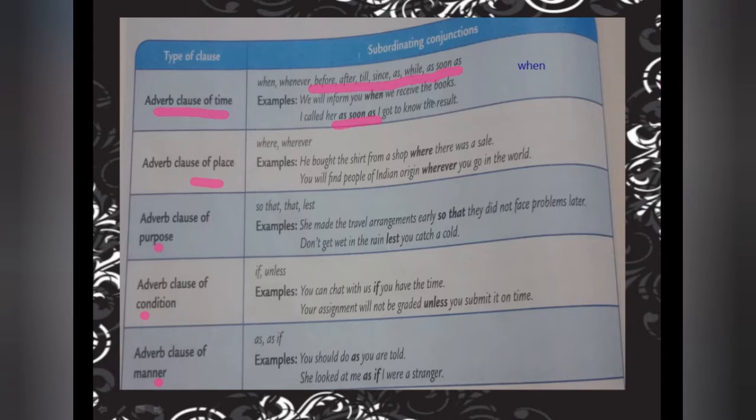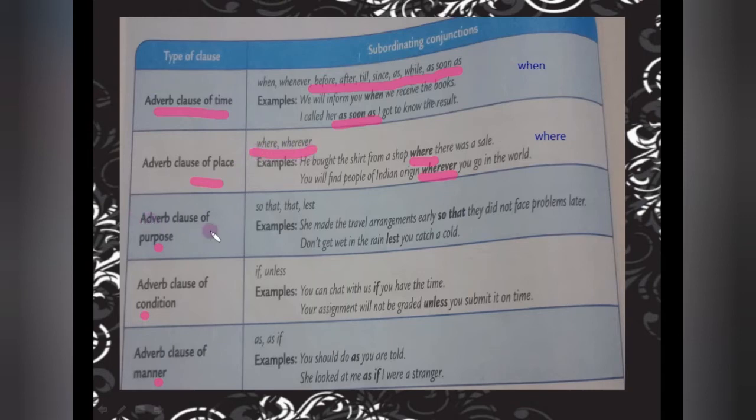Next one, place. For place, the question word is where. So it's very common: where or wherever. He bought the shirt from a shop where there was a sale. From where there was a sale. You will find people of Indian origin wherever you go in the world. So that is called adverb clause of place, for these two words, where and wherever.